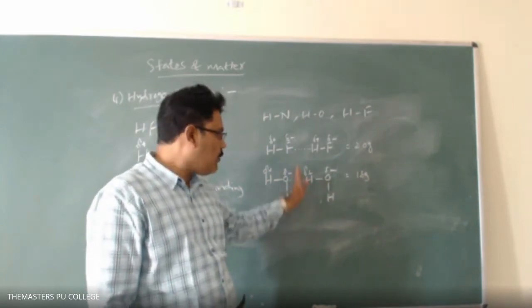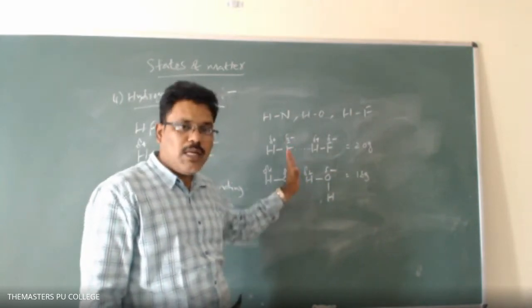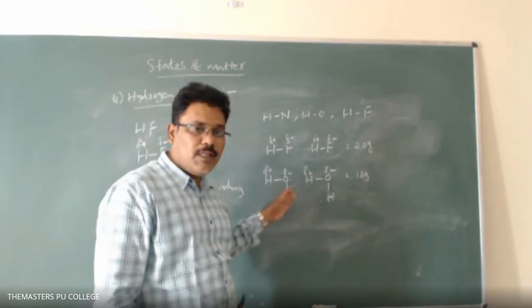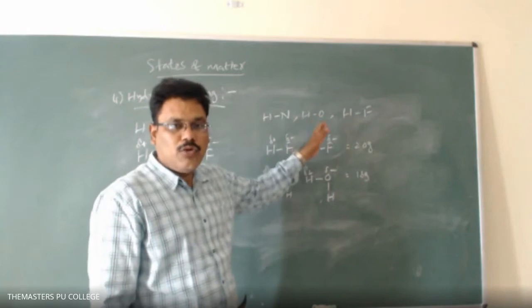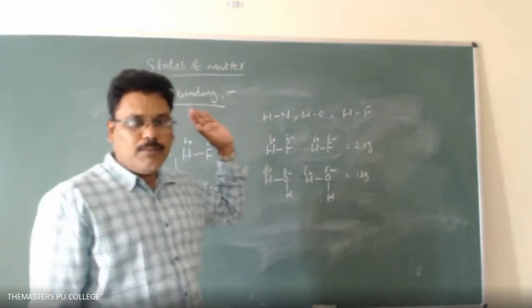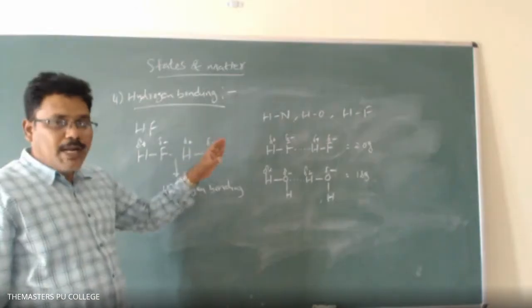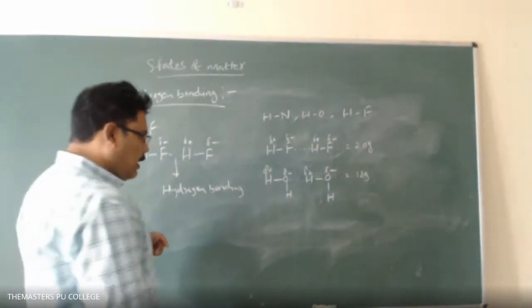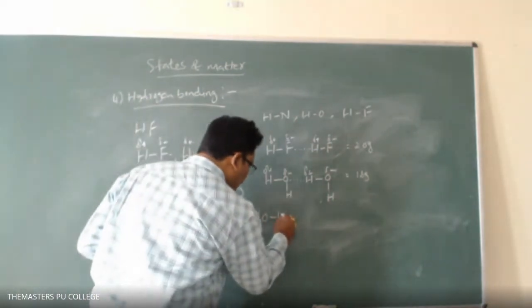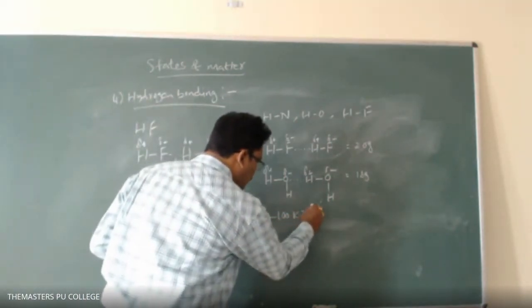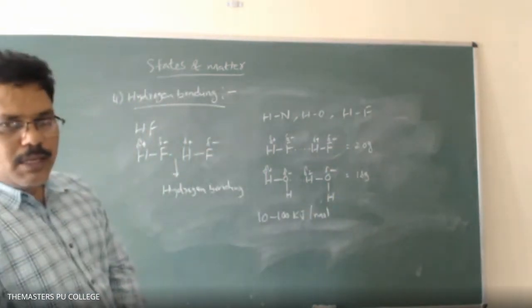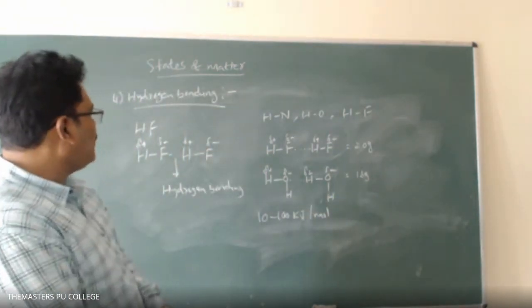To overcome this intermolecular force, it requires more energy. So that's why the water molecule has a higher boiling point than hydrogen fluoride. Got it, all of you? Here, one more point: the hydrogen bond energy is maximum between 10 to 100 kilojoule per mole. So this is the hydrogen bonding.